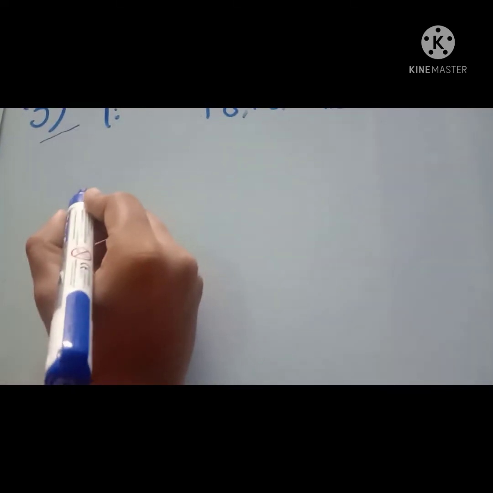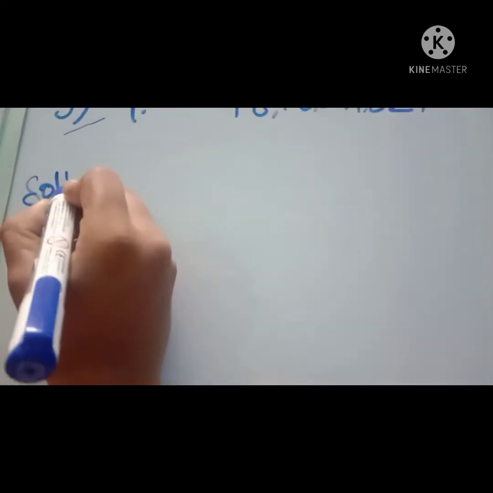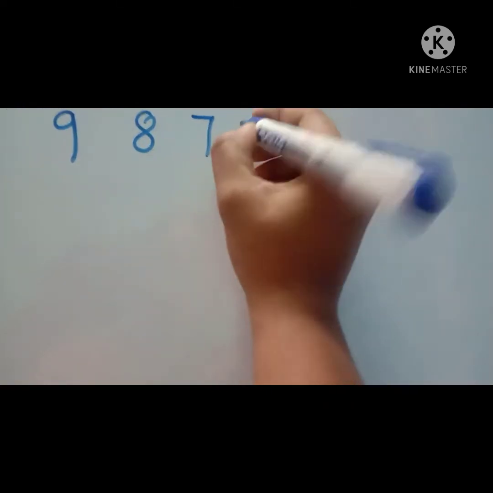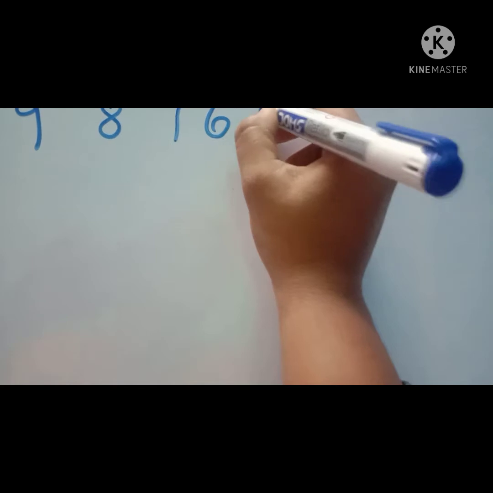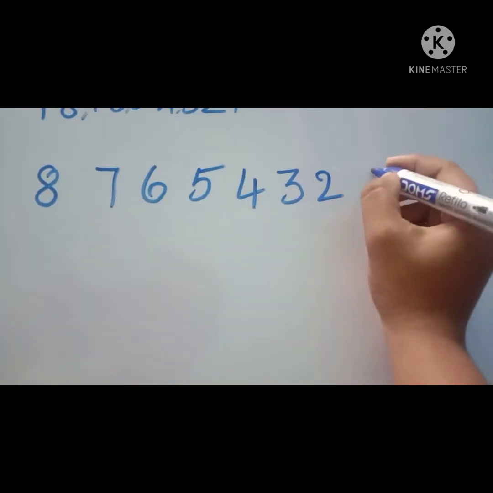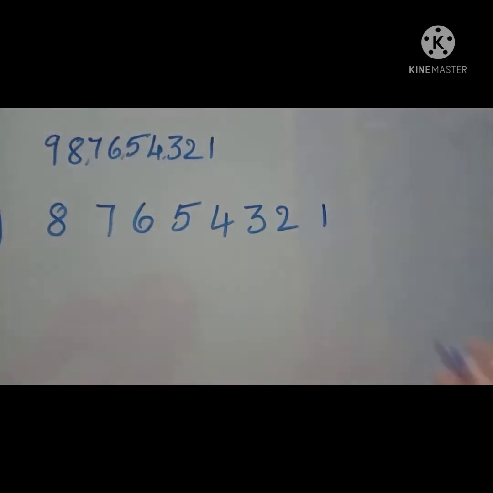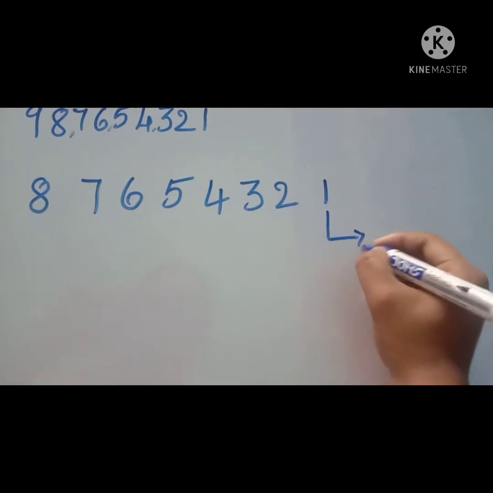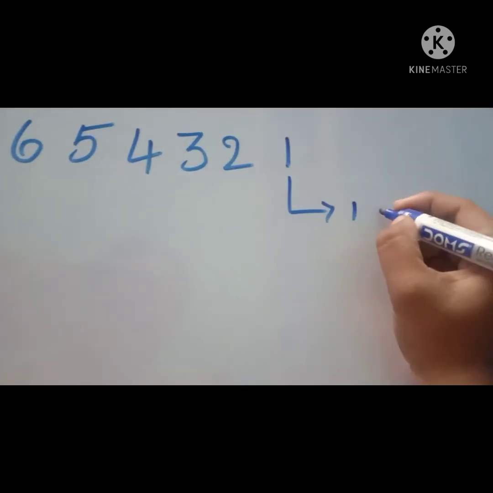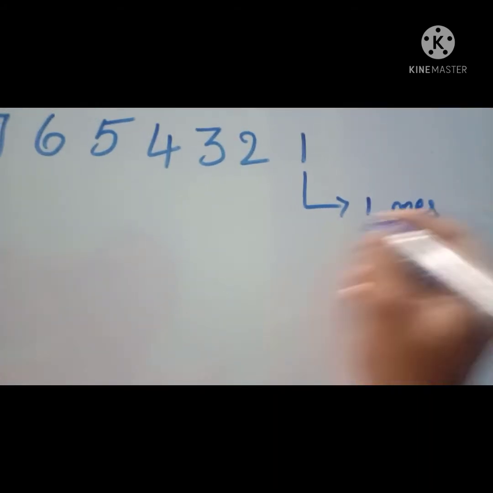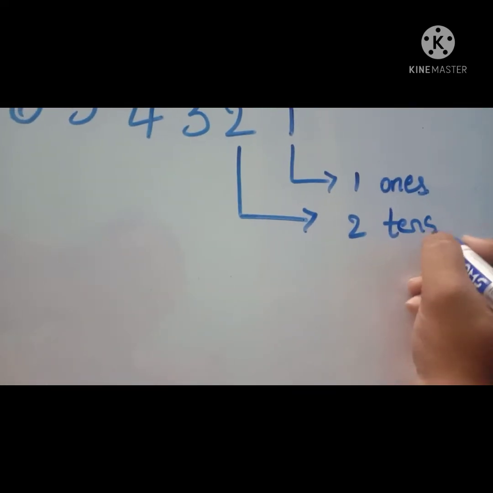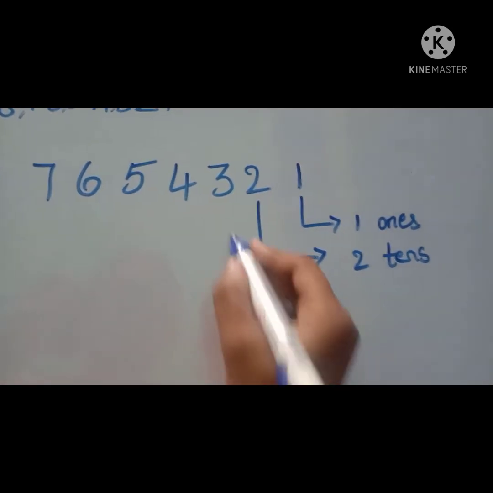Now see here. 9, 8, 7, 6, 5, 4, 3, 2, 1. This is the number. So here what we will write? 1 ones. Next this one, 2 tens.